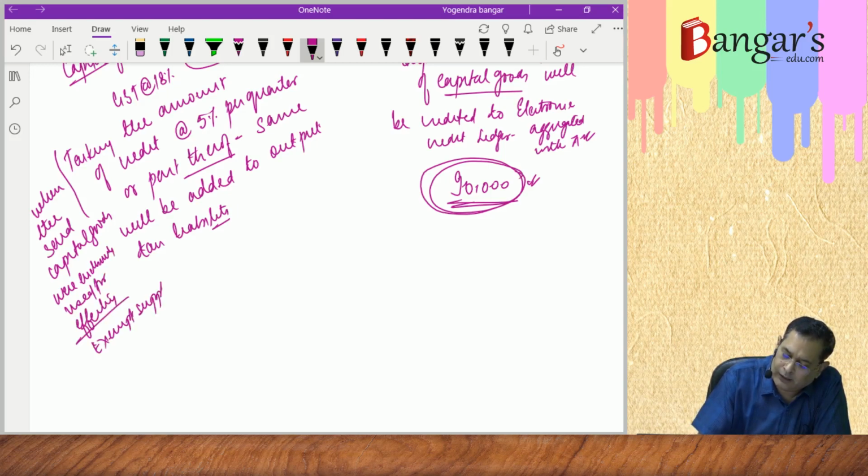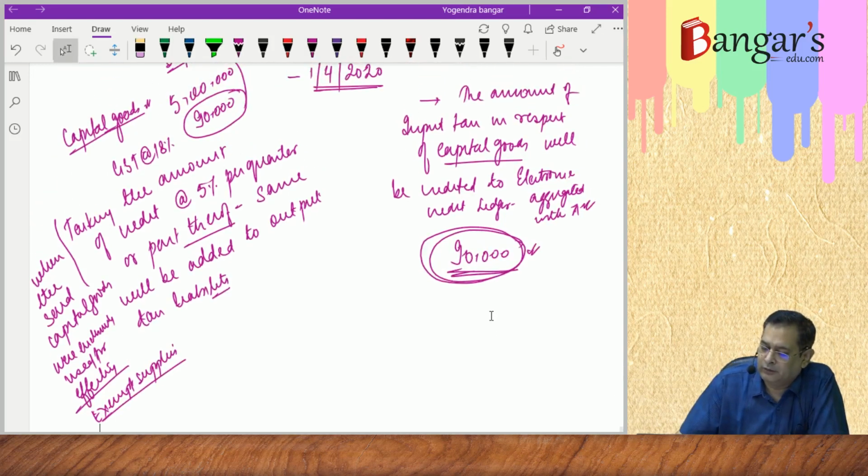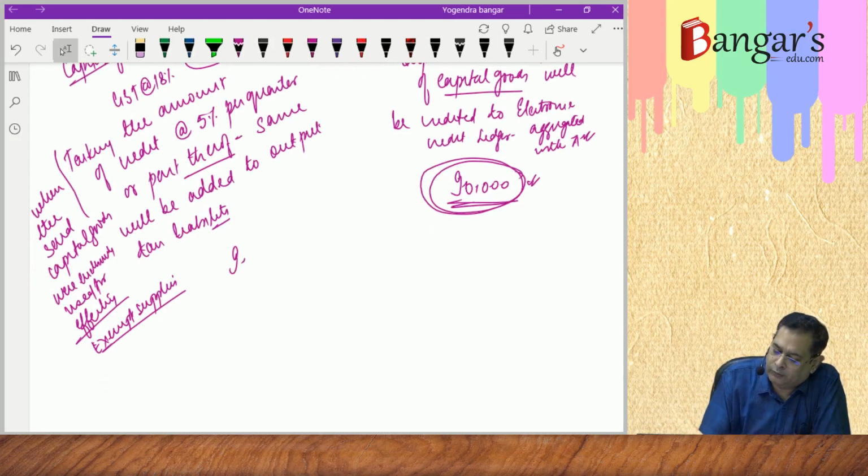So in our case, how much was the input tax involved here? Input tax involved was 90,000 rupees into 5%. Into how many quarters have they been used? 5 months: 3 months one quarter and 3 months other quarter. As soon as it is part thereof, it's 2 quarters.